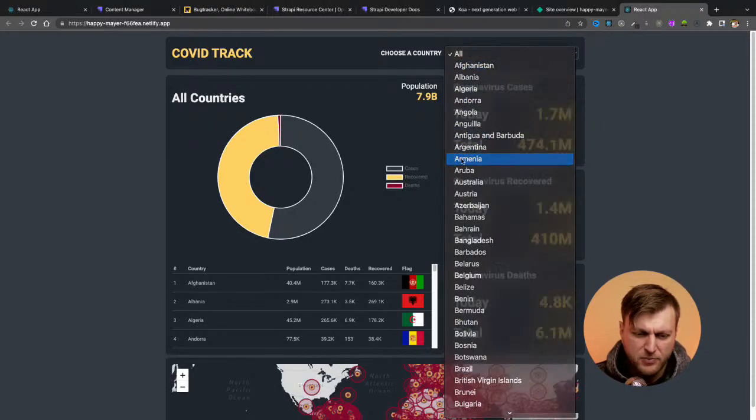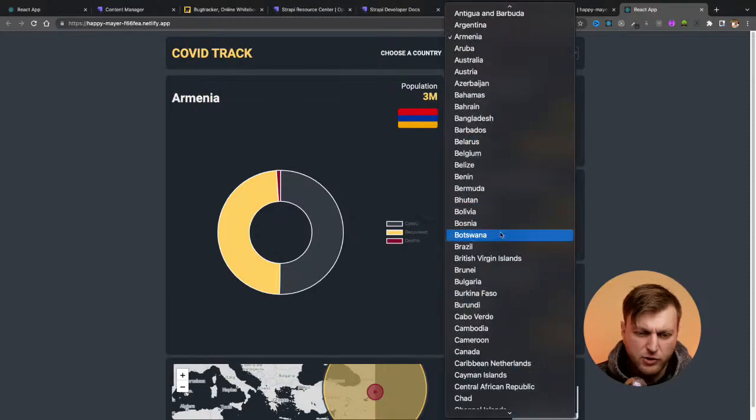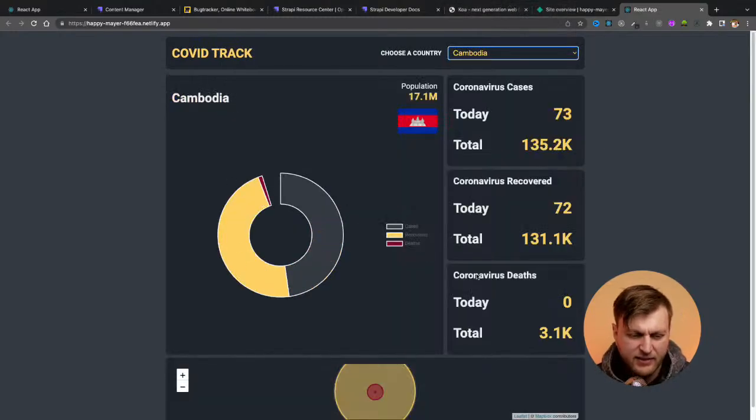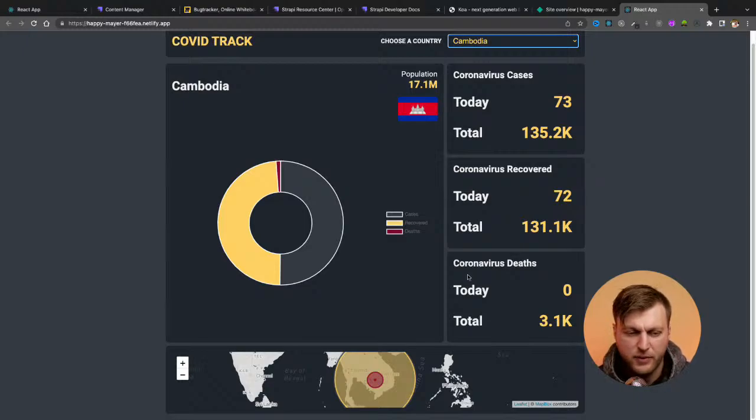But it's still not a full CRUD application, because all it allows you to do is just look up countries with the pandemic cases and display it. It's just an app that displays information. But if you want to create something more substantial, something that showcases authentication, user permissions, you learn about policies, you learn about working with CRUD, this idea of what are controllers, even though you might not be doing that stuff from scratch as a front-end developer, you need to know that, because you will be developing your front-end against an API. And to have a full-fledged API with full CRUD functionality and authentication will allow you to start building an application and prepare you to be able to do the work that you're going to get hired to do.